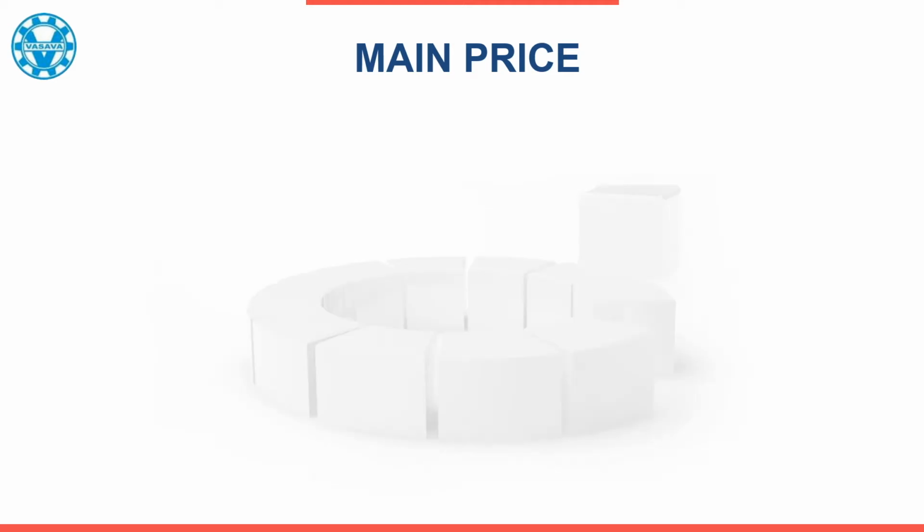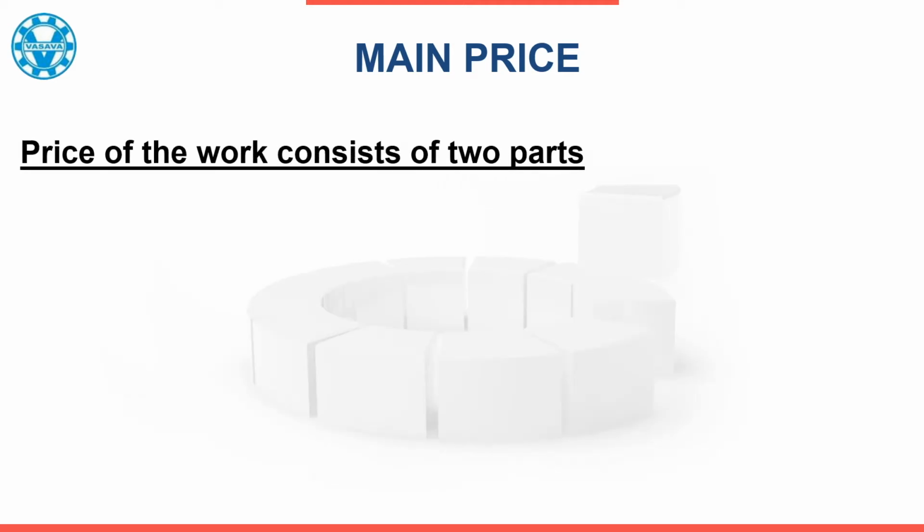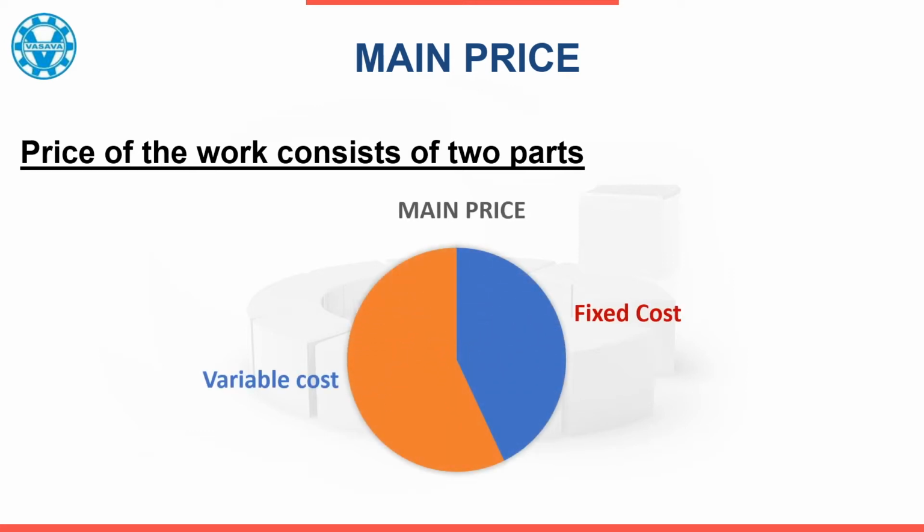guaranteed quantity. It is worth mentioning that the unit price of the work consists of two components. One is the fixed cost and the other is the variable cost. Our esteemed customer will appreciate that if the quantity is less than the figure mentioned in the valued enquiry, then the fixed cost component will be higher. Therefore, the price will be higher than the quoted price.